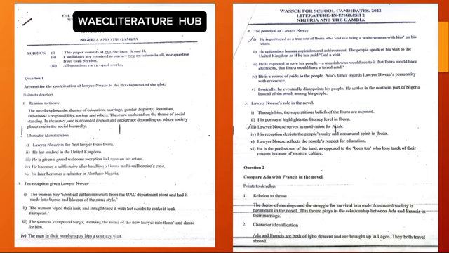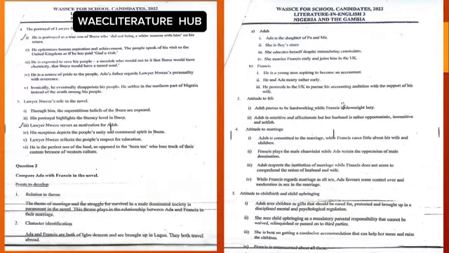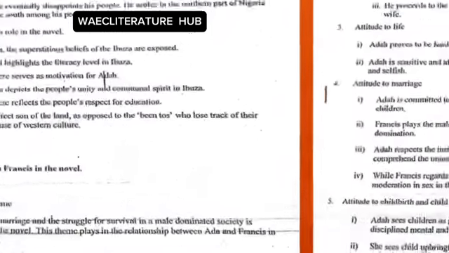We are looking out for the theme. If you do not find the theme, that's -4. You know, I don't know why they don't give full marks, but 4 is a very good mark. If you have 4 in all of your 5 paragraphs, that's very, very good. Like, that's an A already with what you have. You know, if you do your OBJ very well, that's an A already. Okay, so let's consider the second question.